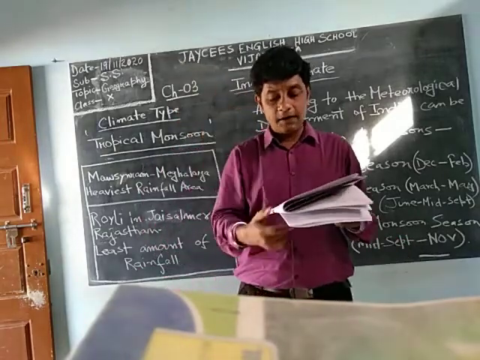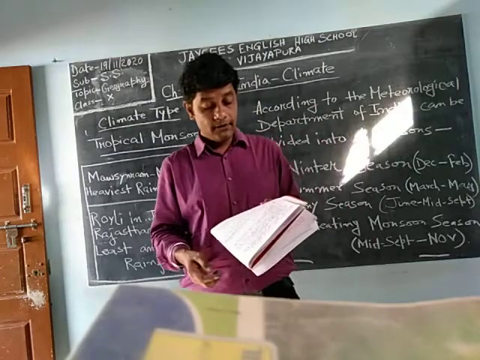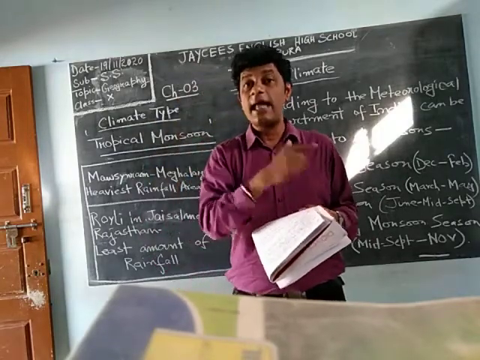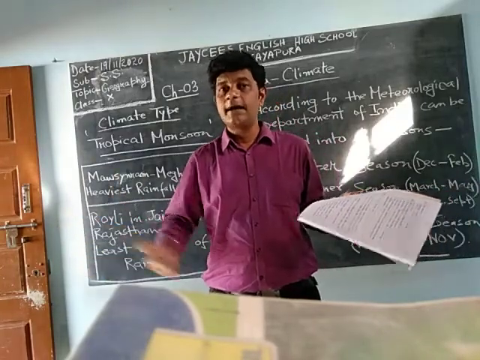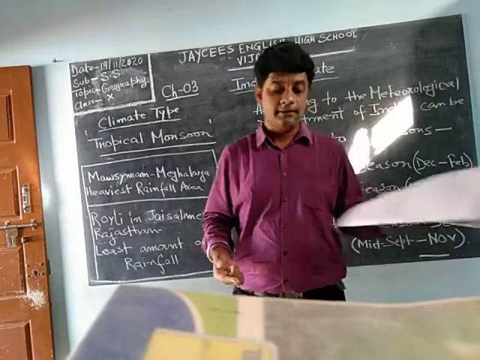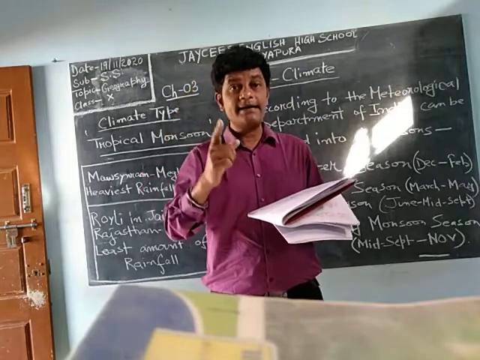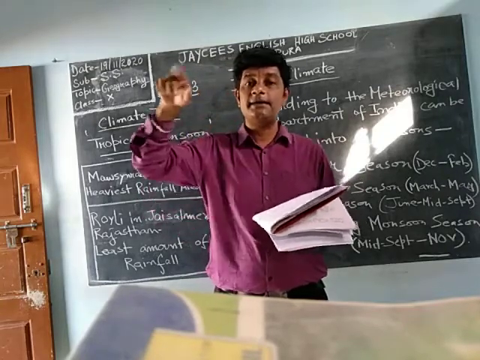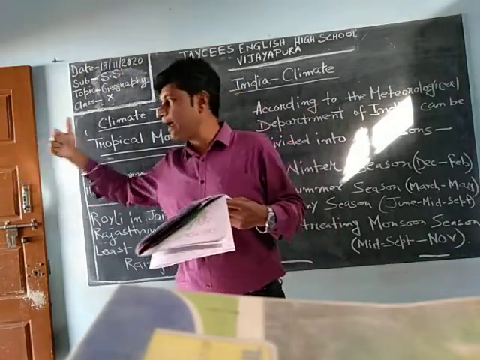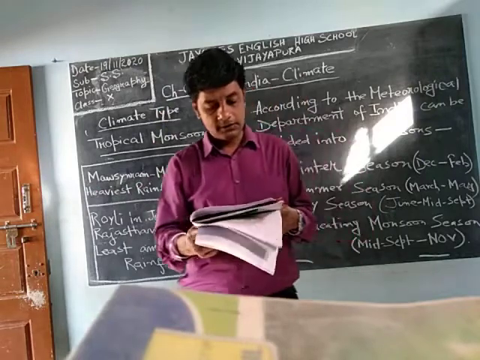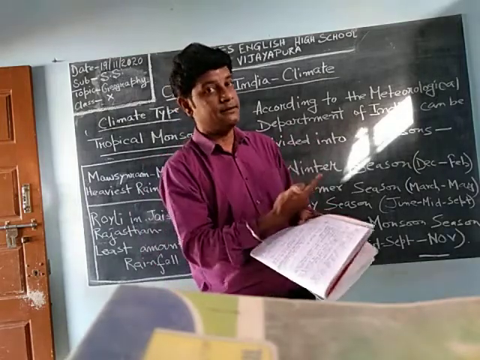There are 2 branches of southwest monsoon: the Arabian Sea and the Bay of Bengal. Arabian Sea is on the west part. So what happened? The Arabian Sea branch strikes the Western Ghat. I told you, the wind will come and strike there, and again it will come back. That time we are having the rainy season. So the Arabian Sea branch strikes the Western Ghat and causes heavy rainfall to the western side.